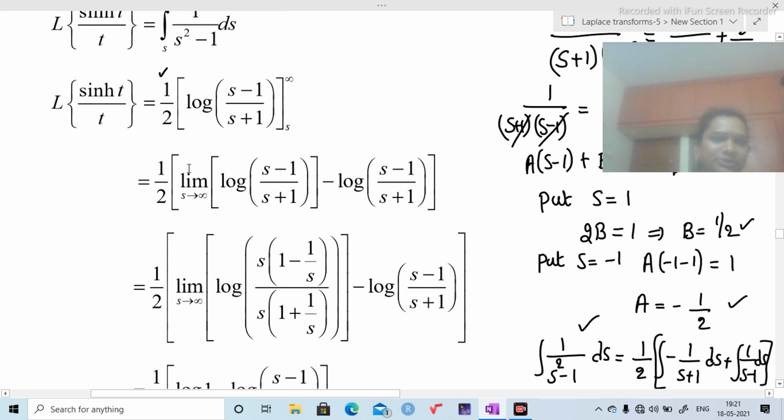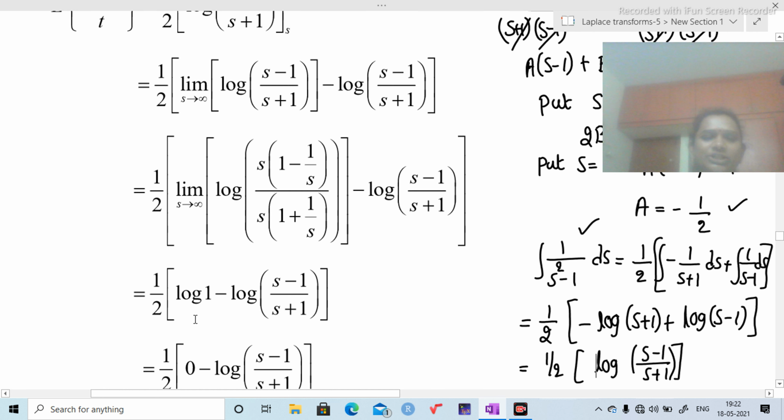1 by 2 into limit s tends to infinity of log of (s minus 1) by (s plus 1). This term I already explained. I am going to substitute the lower limit s in the place of s itself. That's why the expression does not change. Again I am taking s common and it gets cancelled. Substitute the limit, that is s tends to infinity. Then the numerator becomes 1, the denominator becomes 1, then log 1 is 0.